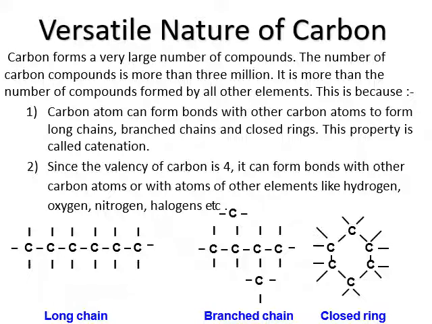Second, since the valency of carbon is 4, it can form bonds with other carbon atoms and with atoms of other elements also, like hydrogen, oxygen, nitrogen, halogen, etc. So you can see the long chain of carbon, branched chain of carbon and closed ring carbon compounds.